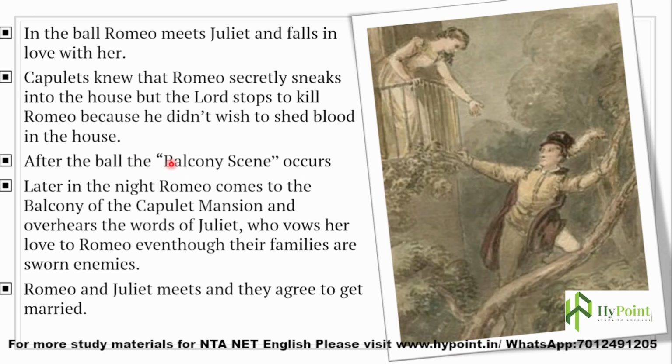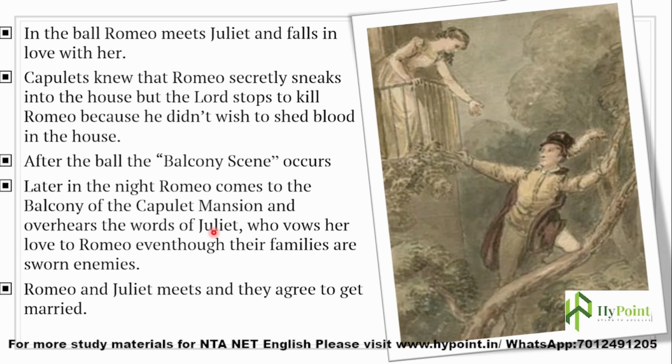The balcony scene is a famous scene in Romeo and Juliet. Later in the night, Romeo comes to the balcony of the Capulet mansion and hears the words of Juliet. He has a kind of new enthusiasm in his life because he has fallen in love with another woman, and now he is very curious about her.